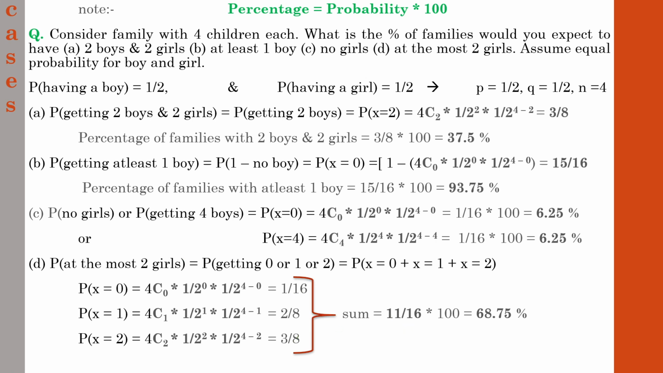And in this session we have learned that if you want to find the percentage, just multiply whatever probability you have got. Here it is 11 by 16 into 100, you will get the percentage of that particular event under study. So this is how you have to find the probabilities and also the percentage of that particular probability. I hope you have understood the concept. Let us go to the next one.